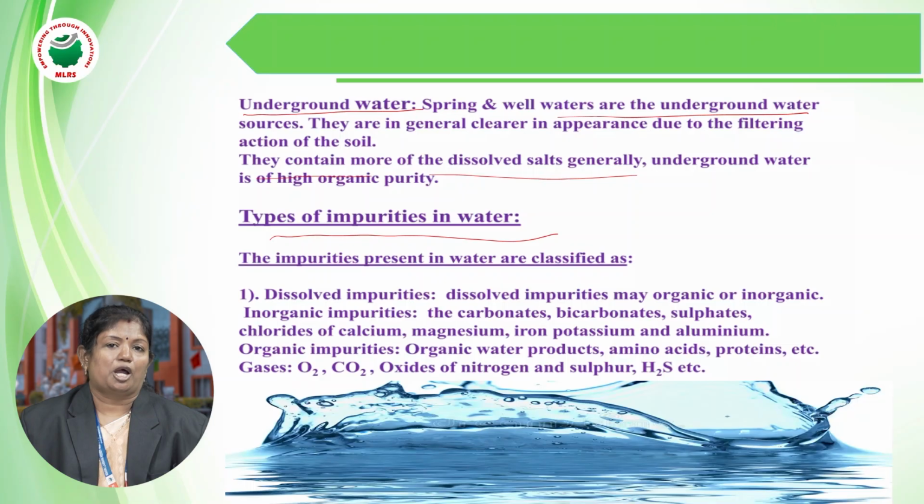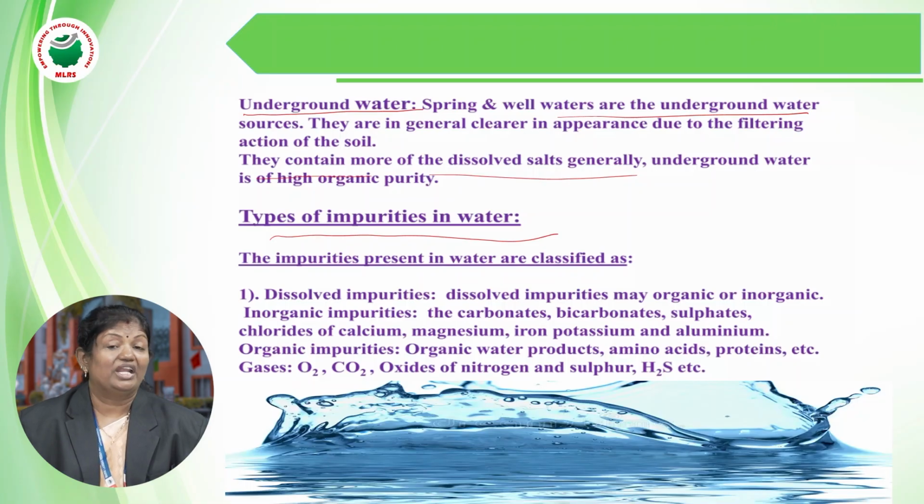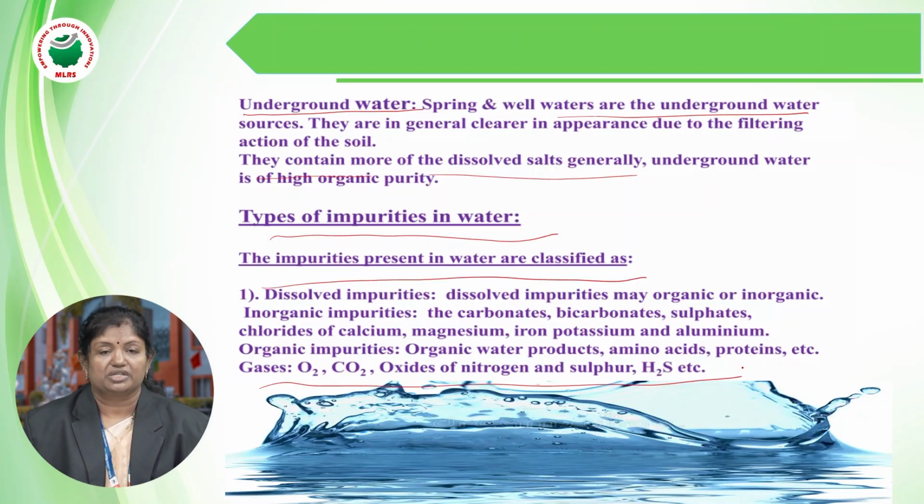So next, as we discussed the source of the water, in the source we have a number of impurities. Why? Because, as I said, while coming down in the rain it may dissolve a number of gases, and in the underground it also dissolves the minerals which are in the form of rocks. So we need to discuss the impurities. What types of impurities are present in the water? We need to discuss that here.